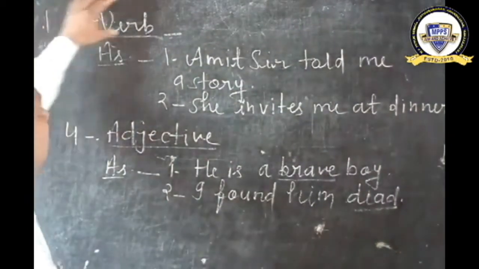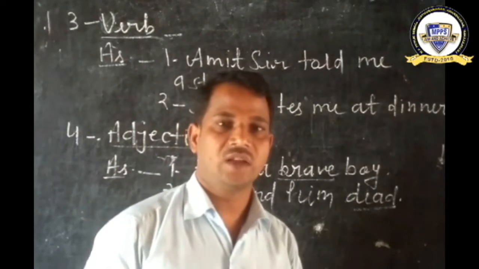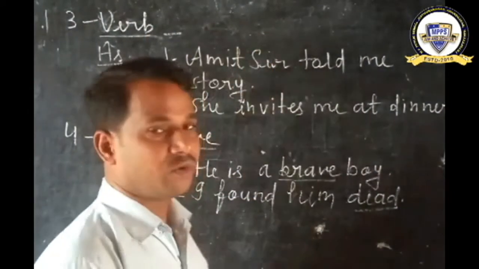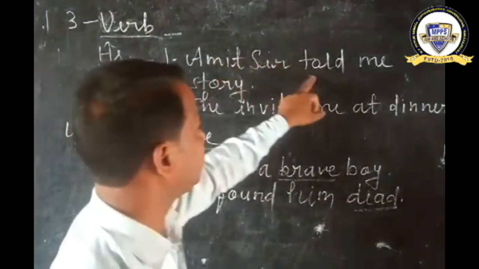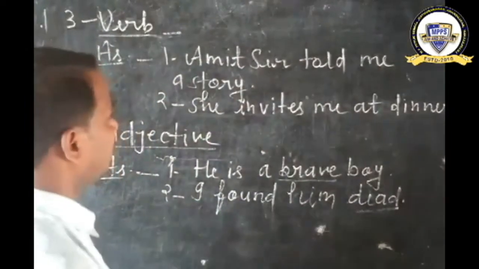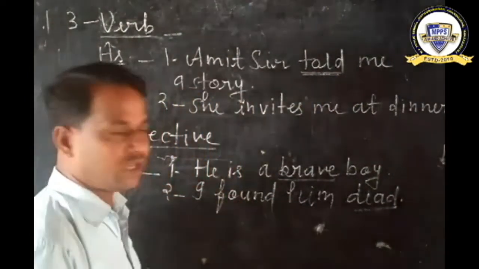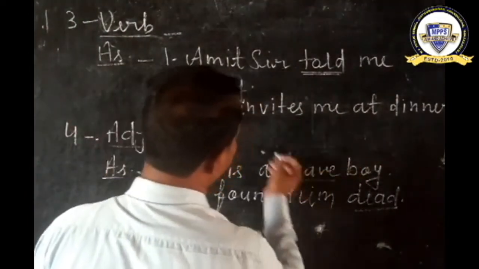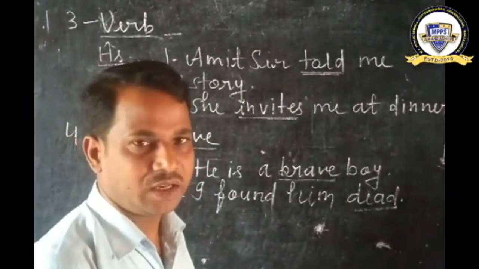Come to topic number 3, verb. A verb is a word which shows an action. For example, Amisa told me a story. In this sentence, told is our verb because it shows an action. Second sentence, she invites me at dinner. Invites is our verb because it shows an action.